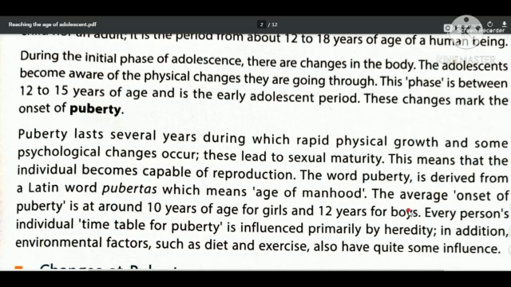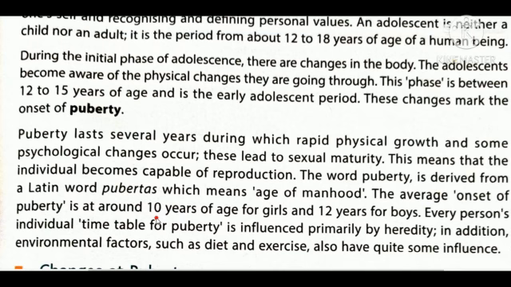The average onset of puberty is at around 10 years of age for girls and 12 years for boys. Again I am saying it is just an estimate. It is not a fixed number. Sometimes it may change. So 10 years is the puberty age for girls and 12 years for boys.